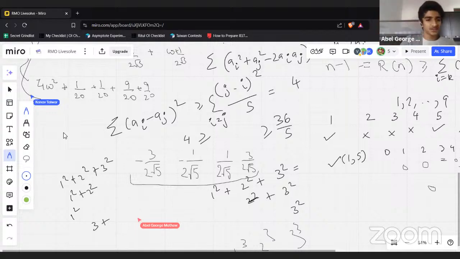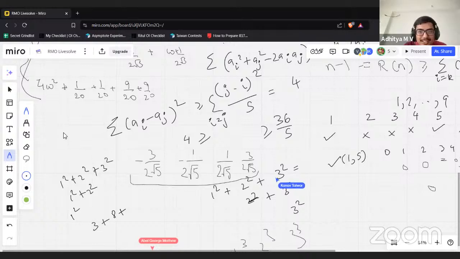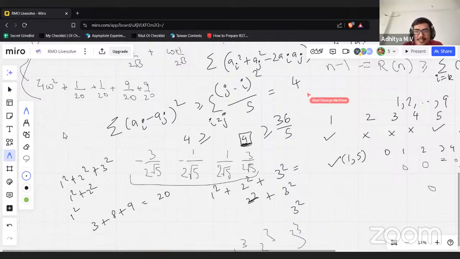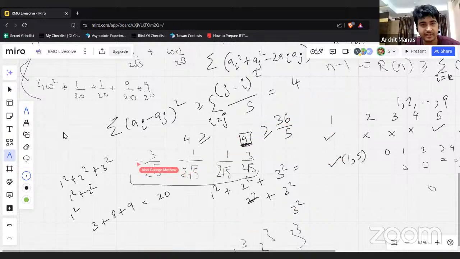Let's just start from the top. What did you do exactly? 3 plus 8 plus 9. What is this equal to? This is equal to 20. So it's exactly 4 here. And so equality is when the summation is 0. Equality has to be when the summation is equal, but then we have strictly less than anywhere, so we can make this strict and we have a contradiction.